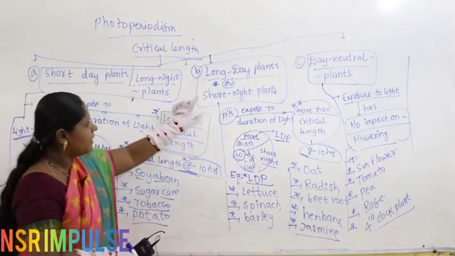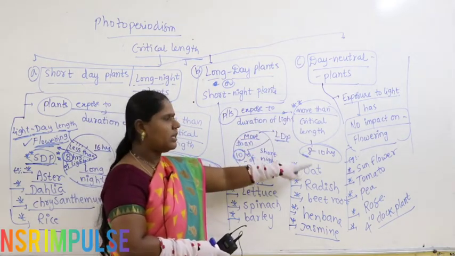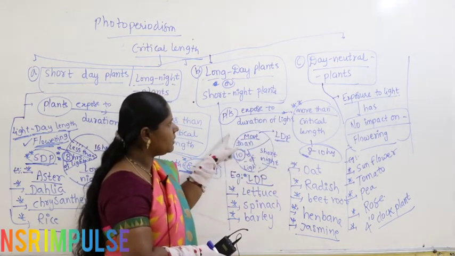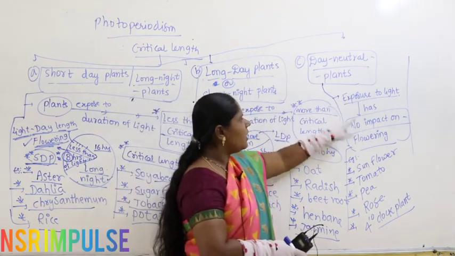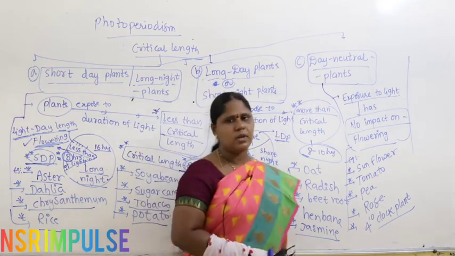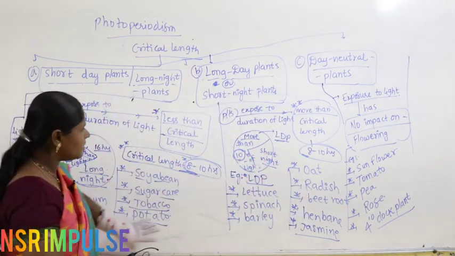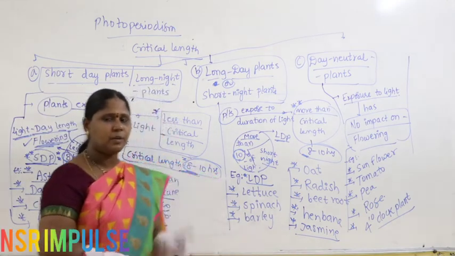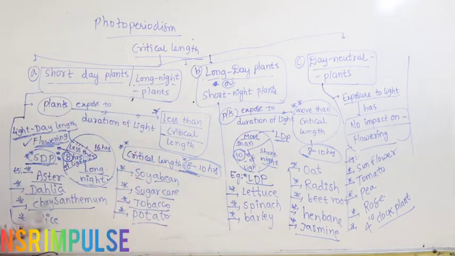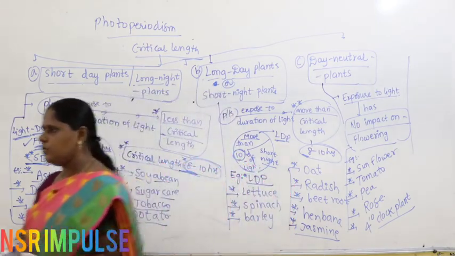Then what are long day plants? They require more than the critical length, more than 8 to 10 hours. Then only flowering happens. What are day neutral plants? Exposure to light has no impact on flowering, then they are called what? Day neutral plants. Take them in 3 categories. Practice all the examples. I am repeatedly telling you, make sure that you remember and practice all these examples. Let us continue.